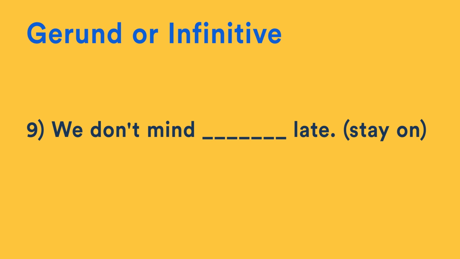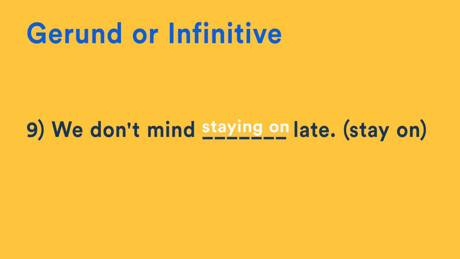Number 9. We don't mind late, and the verb we're going to use is stay on. The solution is we don't mind staying on late. We use a gerund. To mind doing something.